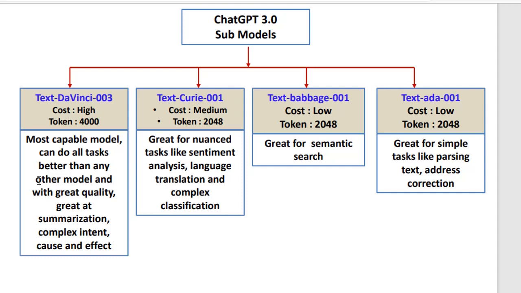Now we talk about the tasks done by this one: summarization, complex intent, cause and effect. Here, complex intent. Intent means some action, goal or response. Suppose as a customer you want some information from the bank, and the chatbot is responding. On the basis of your question, what is your intent? So it can find that out.